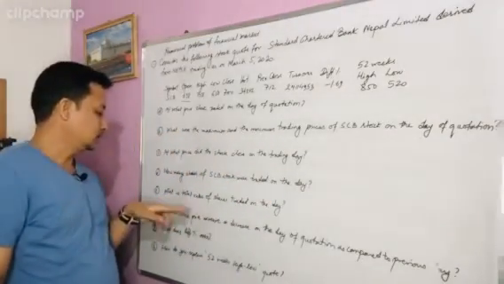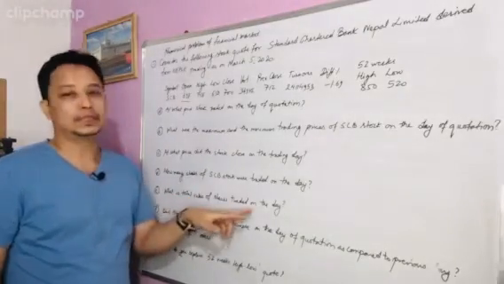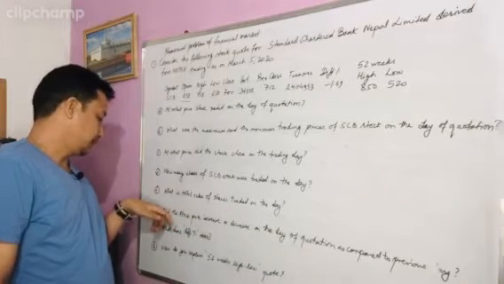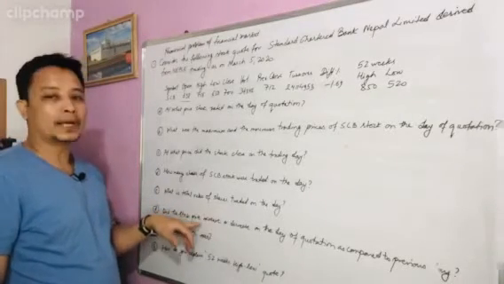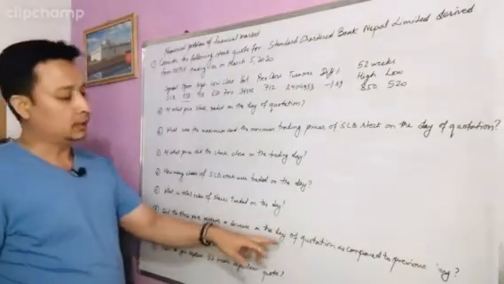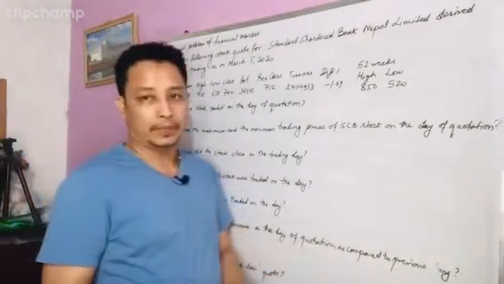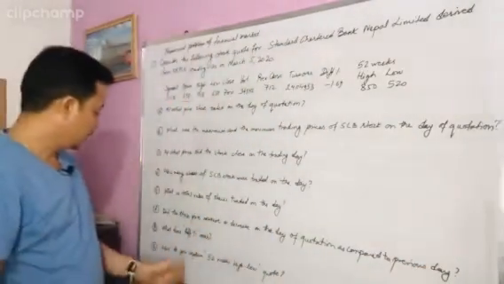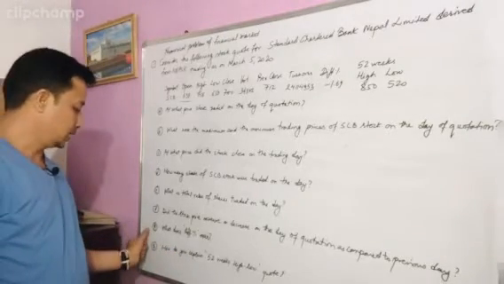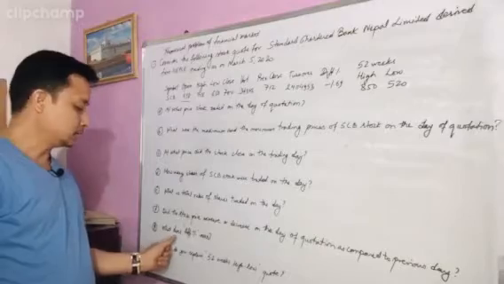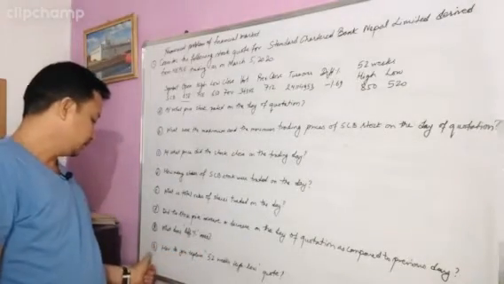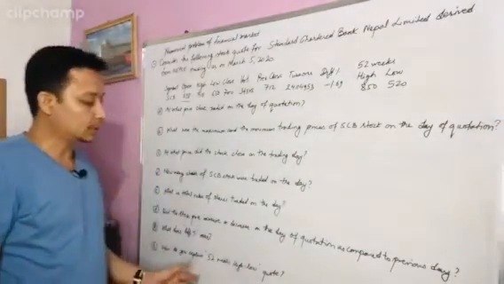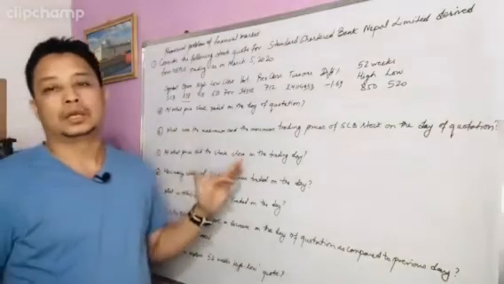Next, what is the total value of shares traded on the day? Sixth, did the stock price increase or decrease on the day of quotation as compared to the previous day? Seventh, what does difference mean? And eighth, how do you explain the 52 weeks high-low quote? So these are the questions asked in this problem.